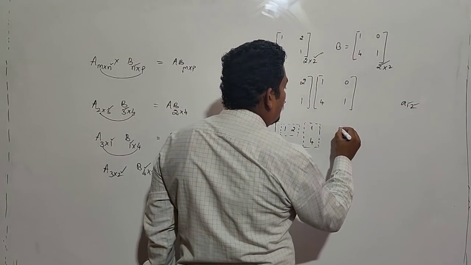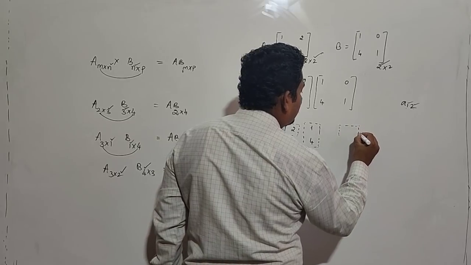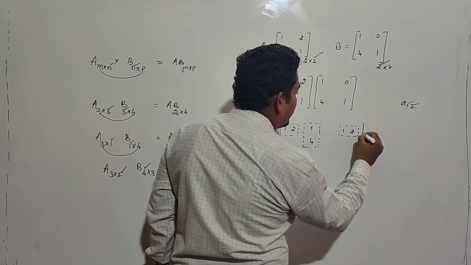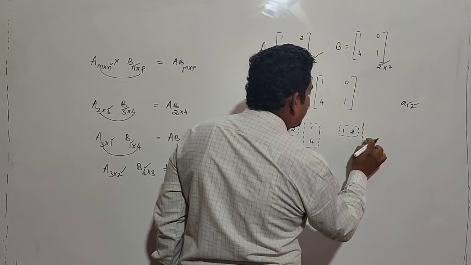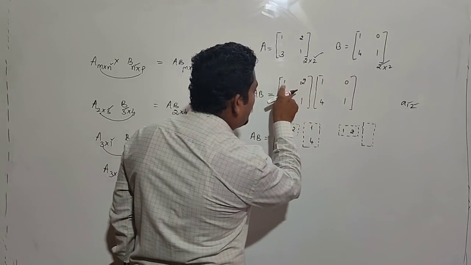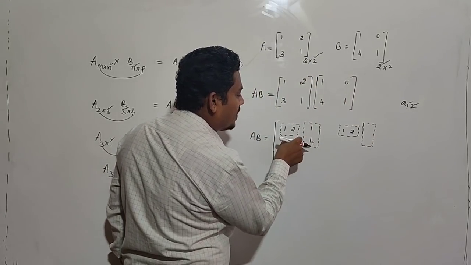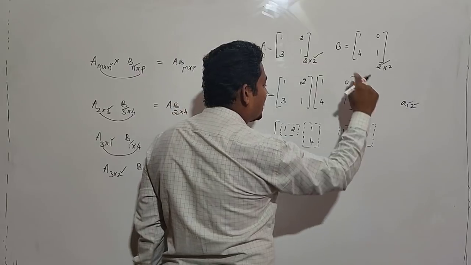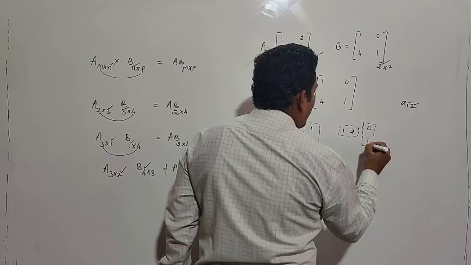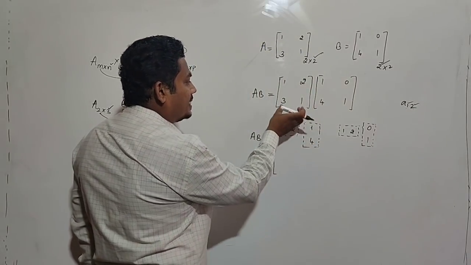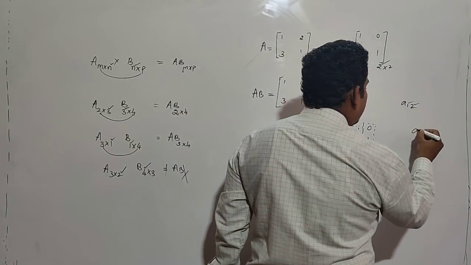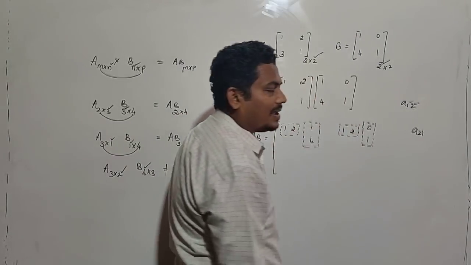What is our first row? The first row is 1, 2, and the second column is 0, 1. First row first column gives the A11 element, and first row second column gives the A12 element. After that, the second row with the first column gives the A21 element.